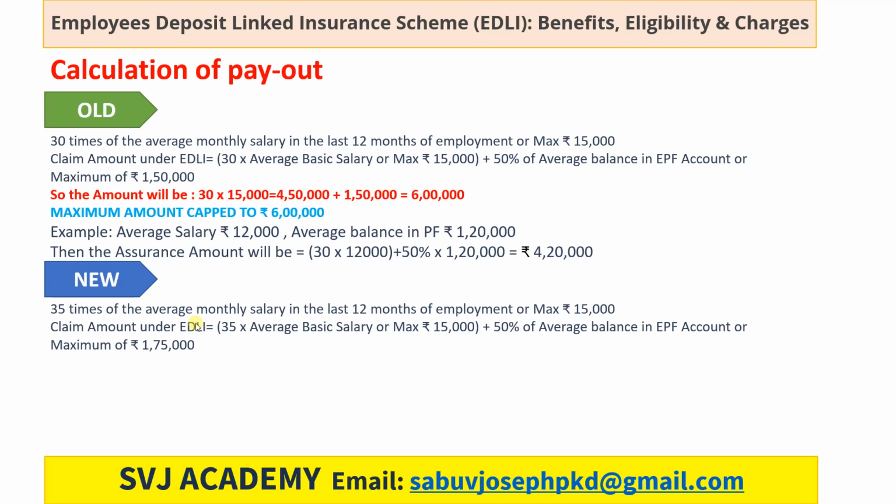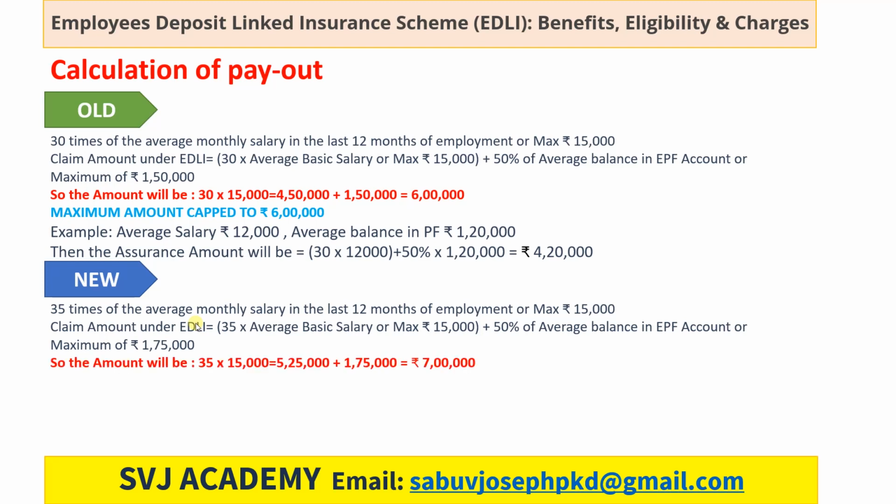Under the old scheme, up to 28th April 2021, the maximum amount was 1,50,000. With effect from 28th April 2021, the maximum amount will be 1,75,000. So these are the two changes. The 30 times will be replaced by 35 times. The maximum amount of 1,50,000 will be replaced by 1,75,000.